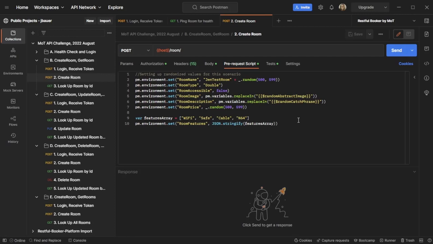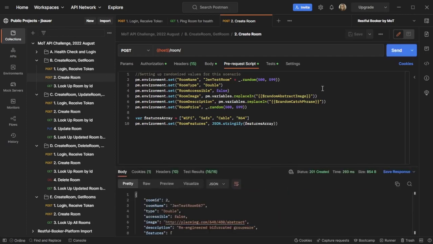But for now, we're just doing the environments, we're just having fun and taking a look at some of these different randomizations that I've got here. So I've got a little bit of just Lodash random numbers here. I also have some of the Postman dynamic variables, which are really fun. I hadn't heard about random catchphrase until today, so I had to give that a go. So we have a description, and then they have an abstract image URL that you can grab, and then I just added a little bit of other fun stuff here. So we can go ahead and send this.